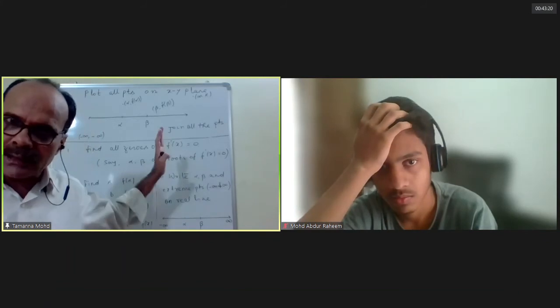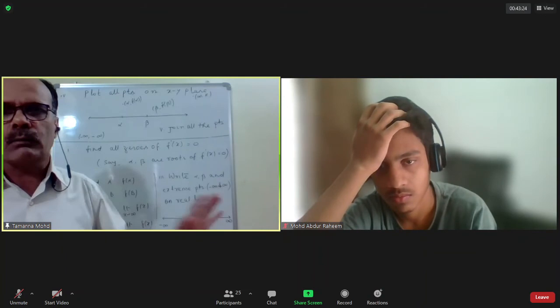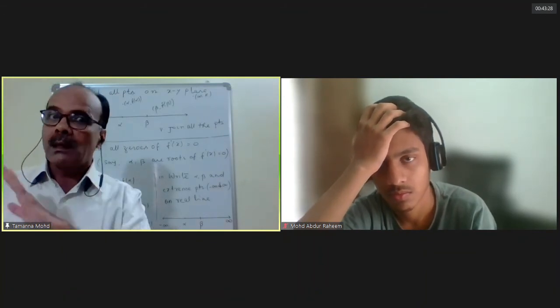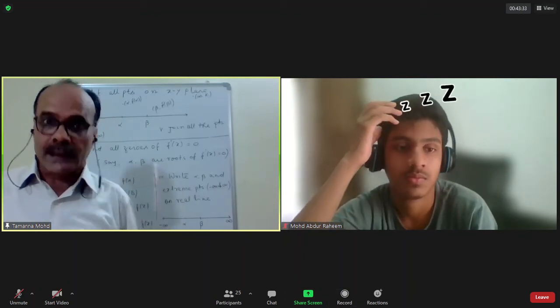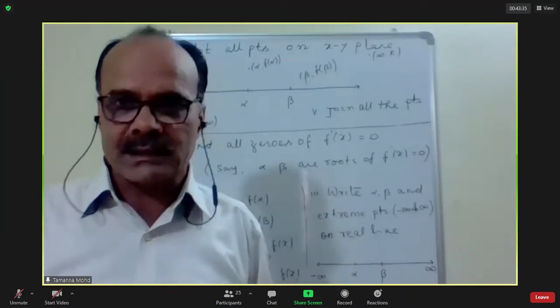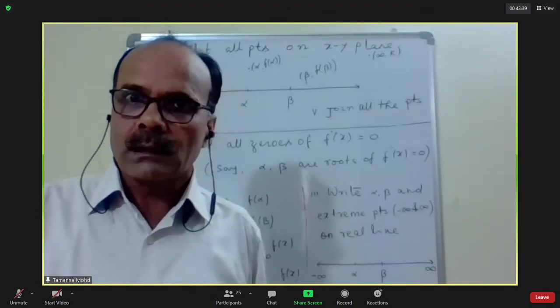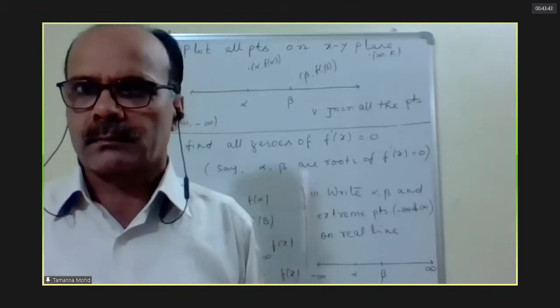With the help of the same logic, only one small thing we have to add, we can plot the graph of any complicated function. And once we can plot the graph, we have everything about the function: range, interval of increase, decrease, number of roots. The graph of a function gives us everything about it.